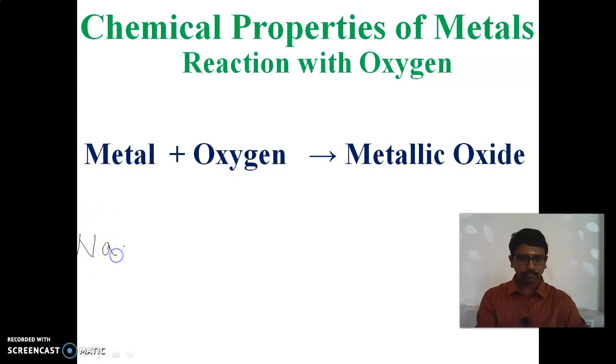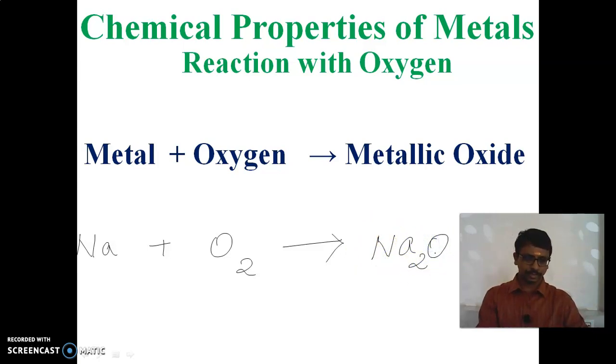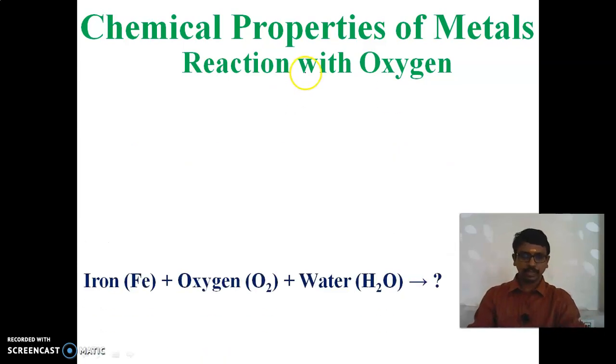Sodium plus oxygen forms a metallic oxide. What is the metallic oxide here? Yes, it forms sodium oxide. So this is an example of metallic oxides. Generally, metals react with oxygen and form metallic oxides. Now we will see another example.